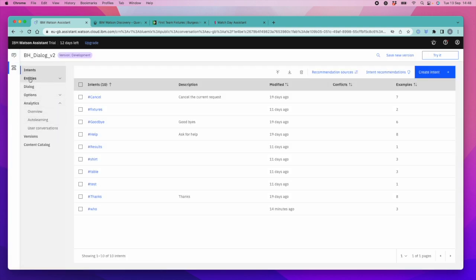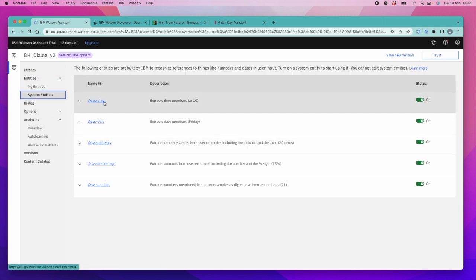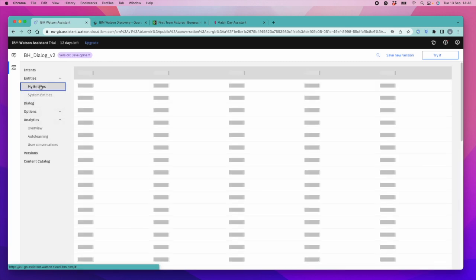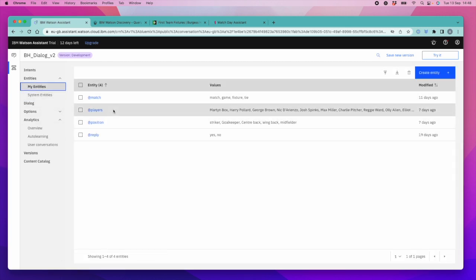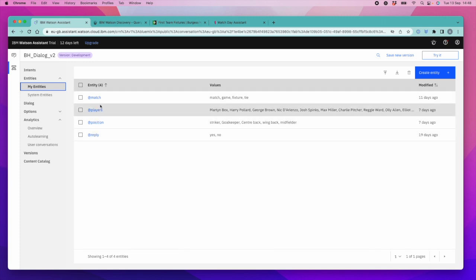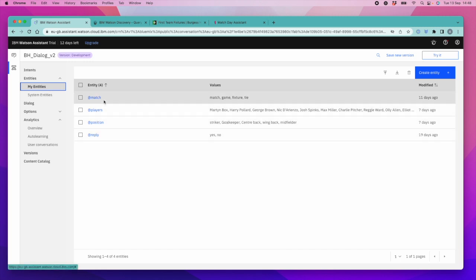The other bit that it has is entities. So you have system entities like time and date and currency and percentage and numbers. And so I'm using numbers for shirt numbers, which we'll look at a little bit more in a minute. And then also other entities that I've put in myself. So like match, because a match can often be described as a game or a fixture or a tie. So I've basically given various options there.